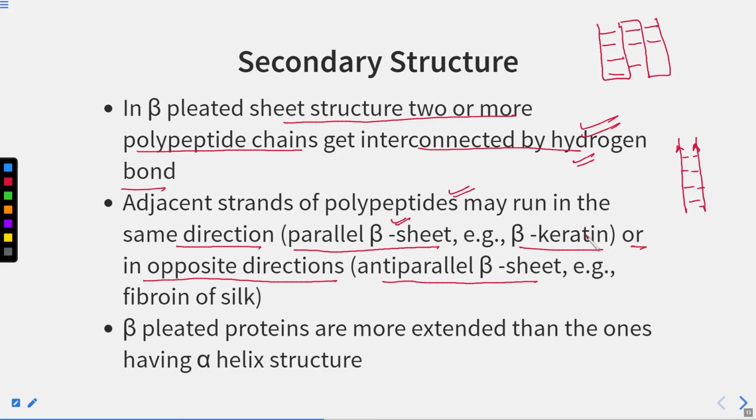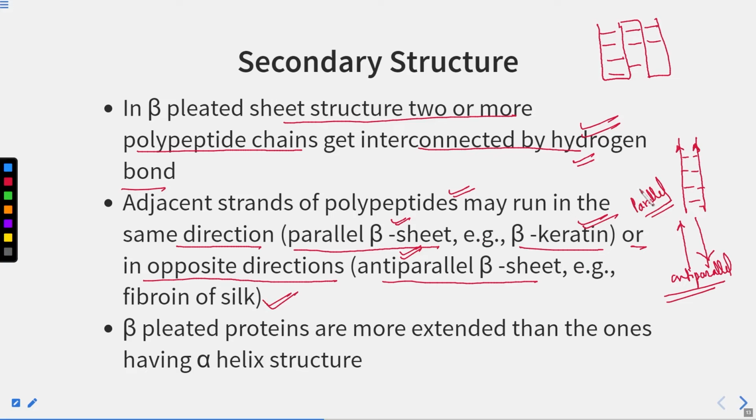And this type of structure we see in beta keratin. And sometimes we see it in the opposite direction, like this, and that is called an anti-parallel beta sheet. This is the anti-parallel and this is the parallel beta sheet. The parallel beta sheet we see in beta keratin, whereas the one that occurs in the opposite direction, the anti-parallel, we can see in the fibroin of silk.